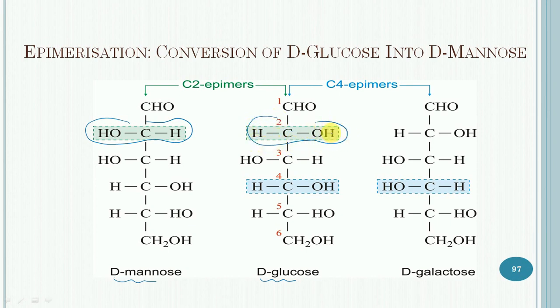In case of glucose, it is on the right hand side, and in case of mannose, it is on the left hand side, and the rest of the configuration is similar. So these two are C2 epimers having different configuration at carbon number 2. Similarly, these are C4 epimers having different configuration at carbon number 4.